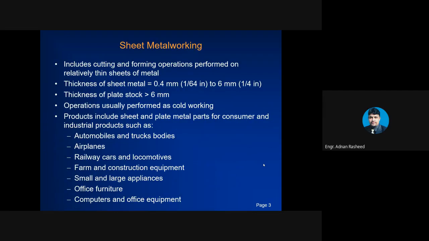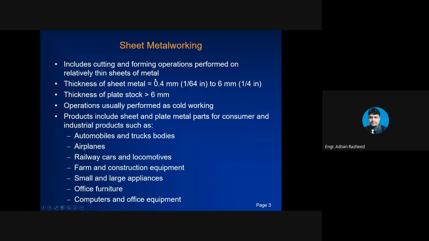Now, what is sheet metal? Sheet metal includes the cutting and forming operations that are performed on relatively thin sheets of metal. So, sheet metal working is either cutting or forming. Forming means to give shape. So it includes cutting and forming operations performed on relatively thin sheets of metal.